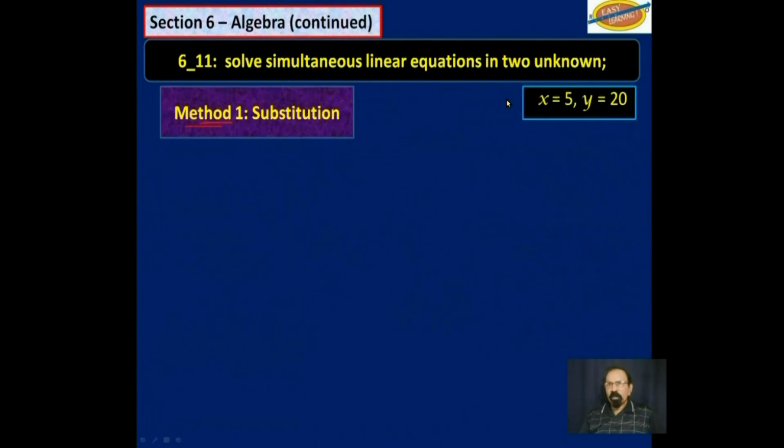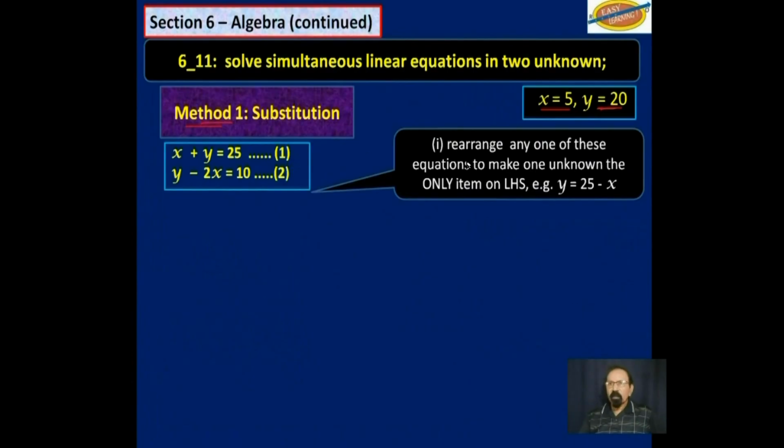Now remember when we did it by graph, we got x is equal to 5 and y is equal to 20. So now we will do it by substitution. So those are the two equations. We will rearrange any one of these equations to make one unknown the only item on the left-hand side.